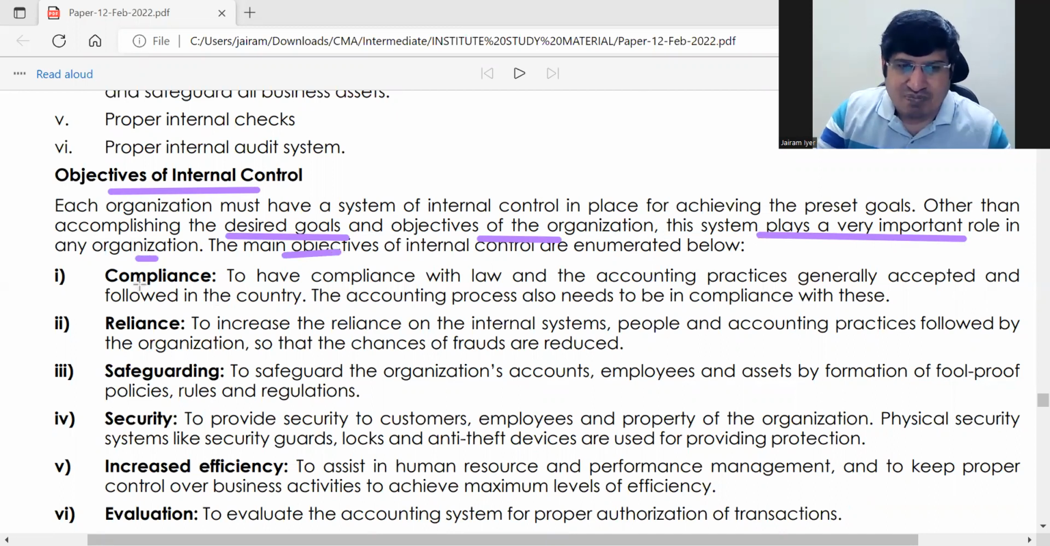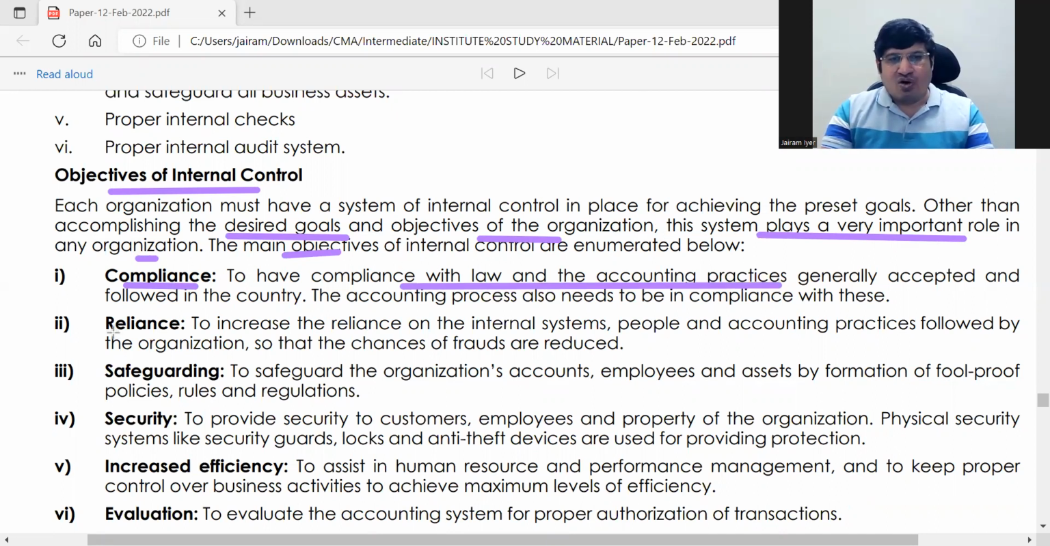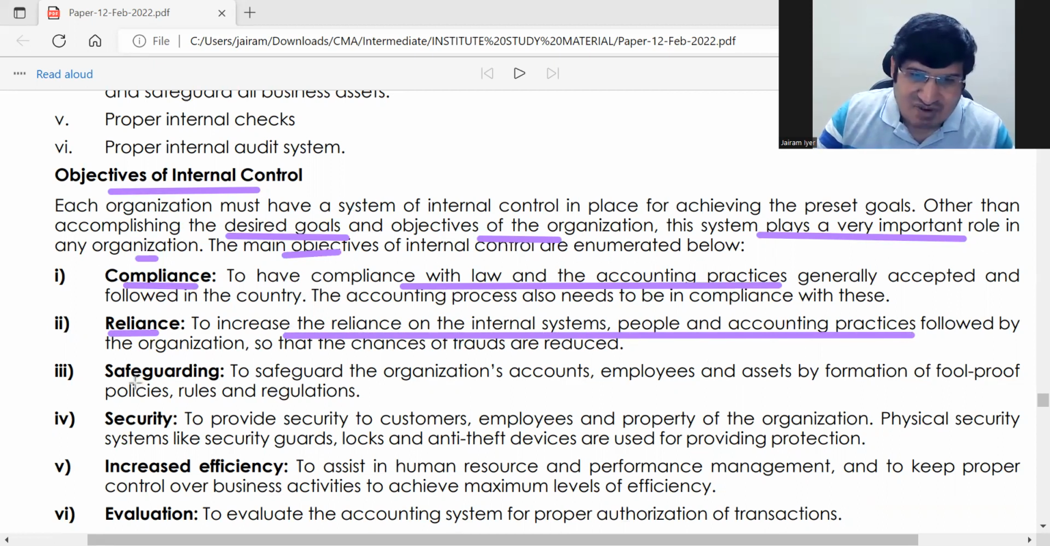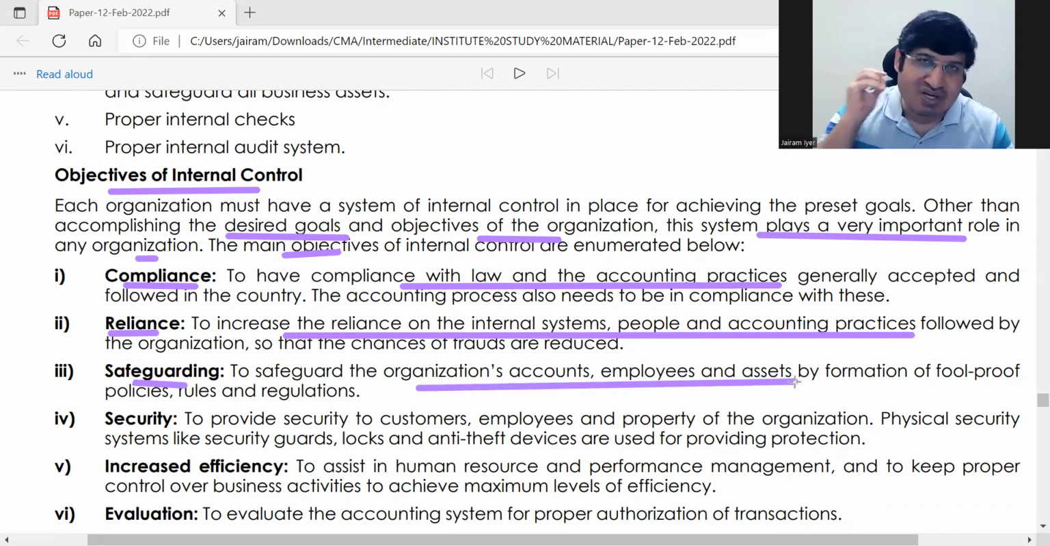One is compliance. When you're talking about compliance, it's compliance with law and accounting practices. So it makes sure that you're complying with law and accounting practices. Reliance: it is to increase the reliance on internal systems, people, and accounting practices. So basically it is designed in such a way that you can rely on the internal systems. Safeguarding: safeguard organizations, accounts, employees, safeguarding of everything. So mainly all these come under the assets of the organization.